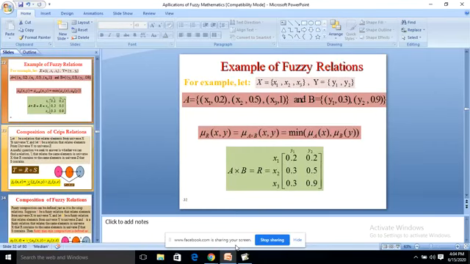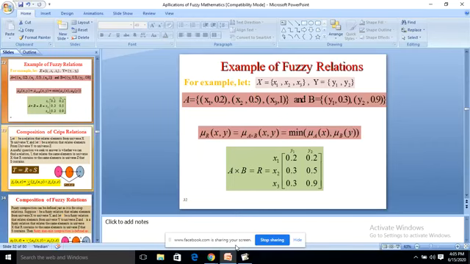For example, let X equal x1 to x3 and Y equal y1, y2, and A is equal to x1 comma 0.2, x2 comma 0.5, x3 comma 1, and B equal to y1 comma 0.3, y2 comma 0.9. Mu R of x, y is equal to mu of A cross B of x, y, which is minimum of mu A of x comma mu B of y.